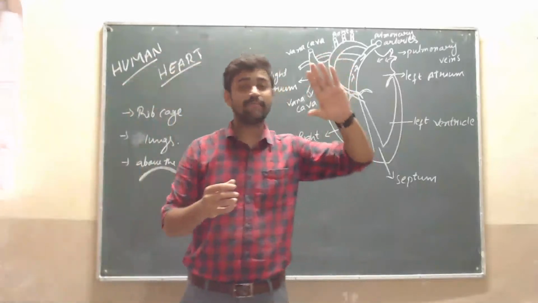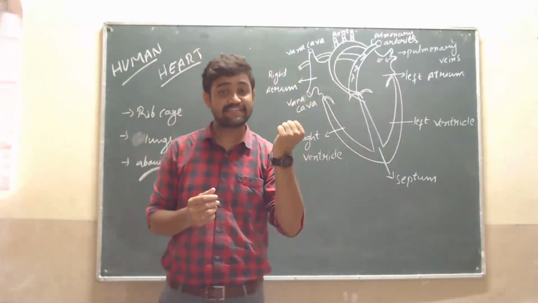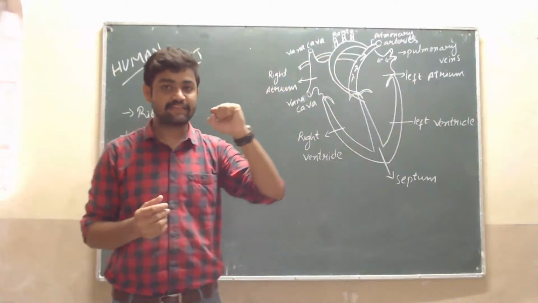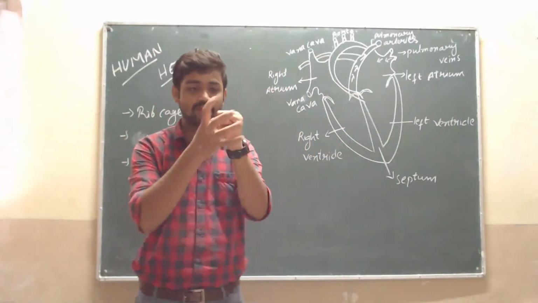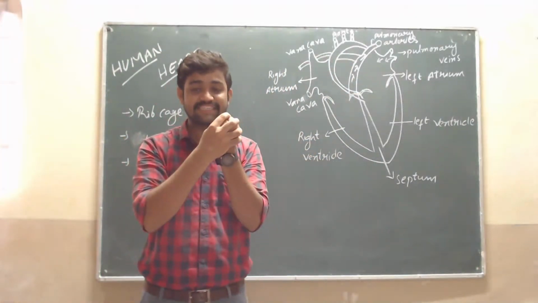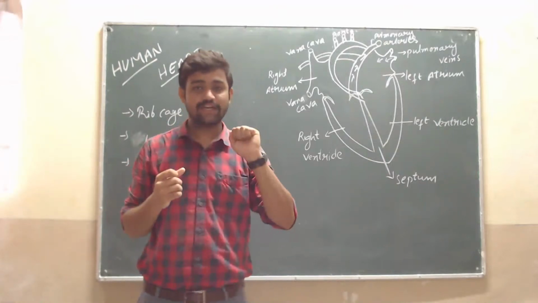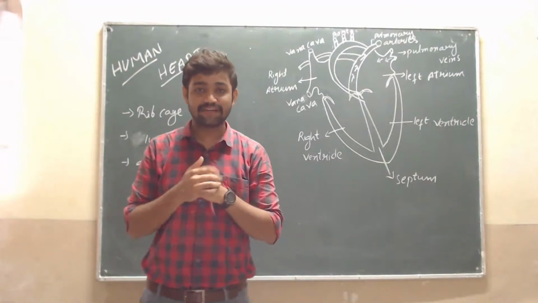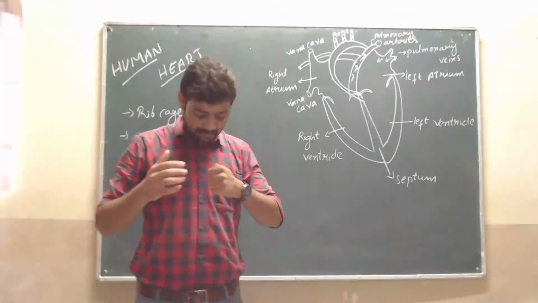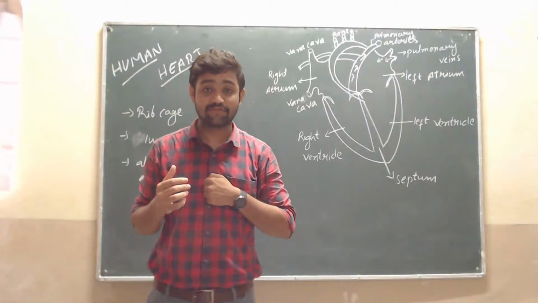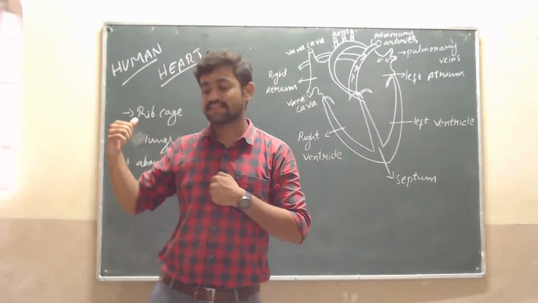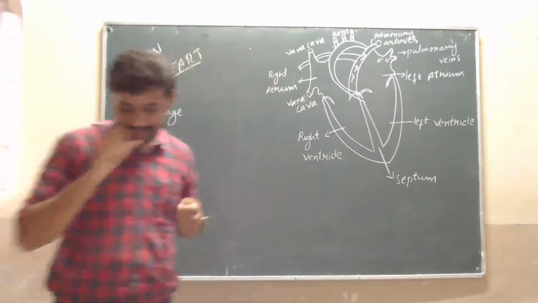See, make a fist with your left hand. This is my heart. This is the size of my heart. This much is my heart. You make it yourself. What's the size of your heart? You will know that. That much is fixed here at the center of the rib cage, at the center of the lungs.